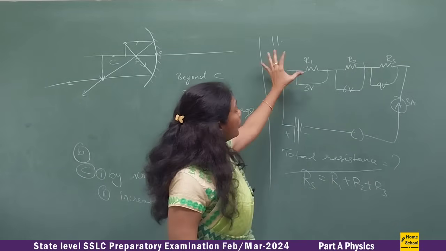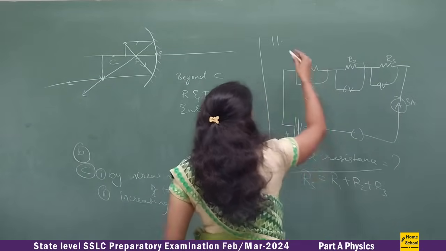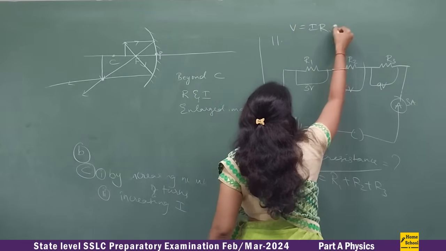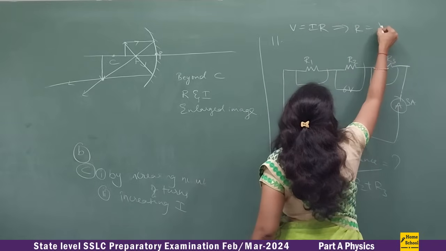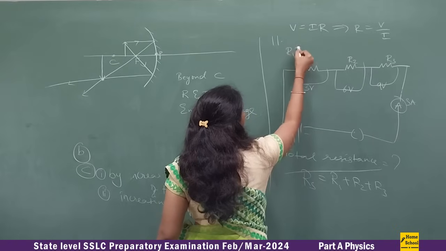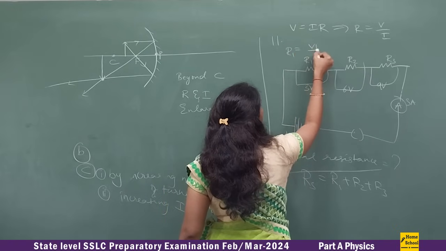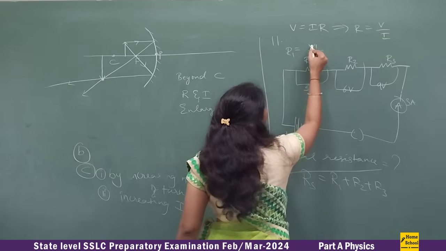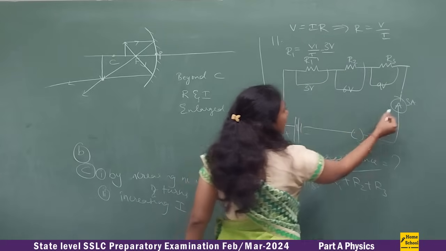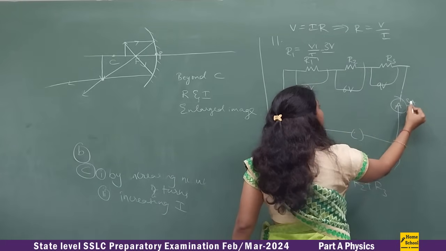Right. So now how do you find out R1? We know the Ohm's law formula, V is equal to IR, isn't it? So here R is equal to V by I. So how do you find R1? R1 is equal to V1 divided by I1. So what is the voltage here? 3 volt, right? And what is I1? The current you see is 3 ampere.